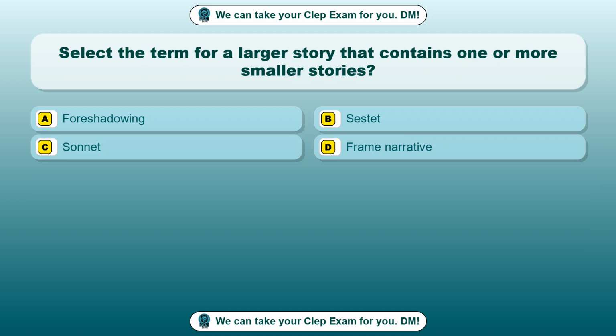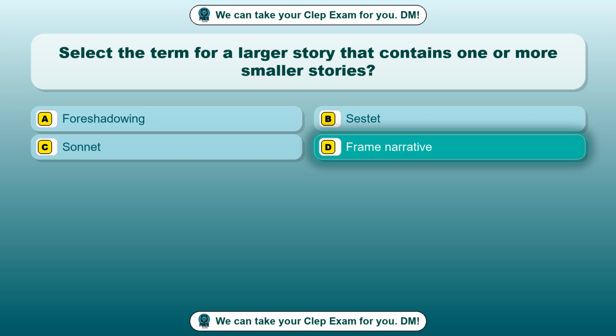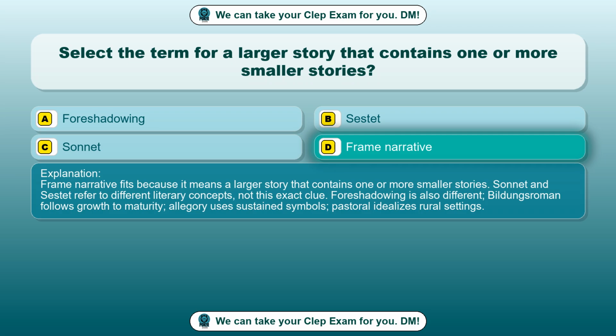Question 88. Select the term for a larger story that contains one or more smaller stories. Option A, foreshadowing. Option B, sestet. Option C, sonnet. Option D, frame narrative. The correct answer is option D, frame narrative. Frame narrative fits because it means a larger story that contains one or more smaller stories. Sonnet and sestet refer to different literary concepts, not this exact clue. Foreshadowing is also different. Bildungsroman follows growth to maturity, allegory uses sustained symbols, pastoral idealizes rural settings.